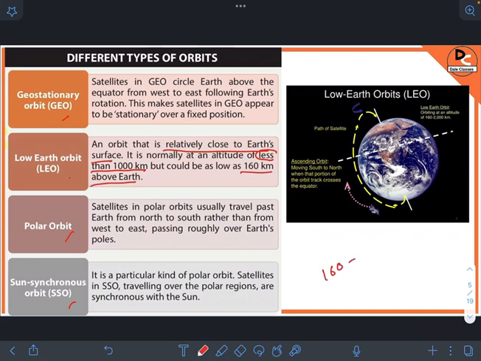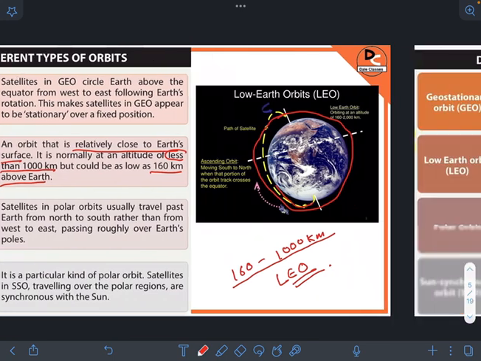So it should be from 160 to 1000 kilometers. That is our low Earth orbit criteria. You must remember this. Next we see another.